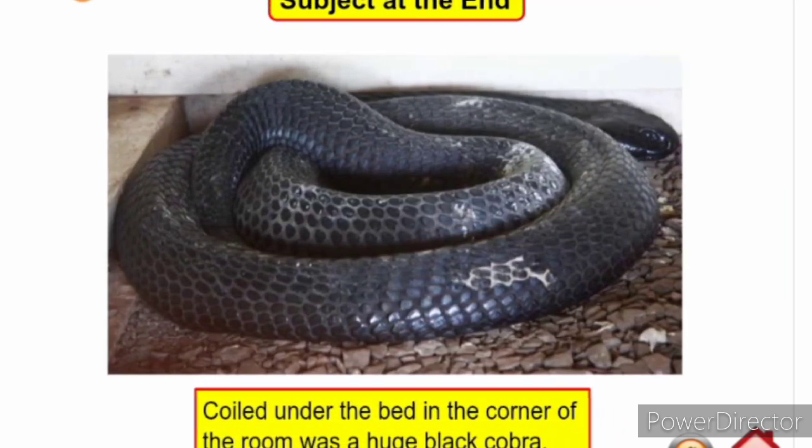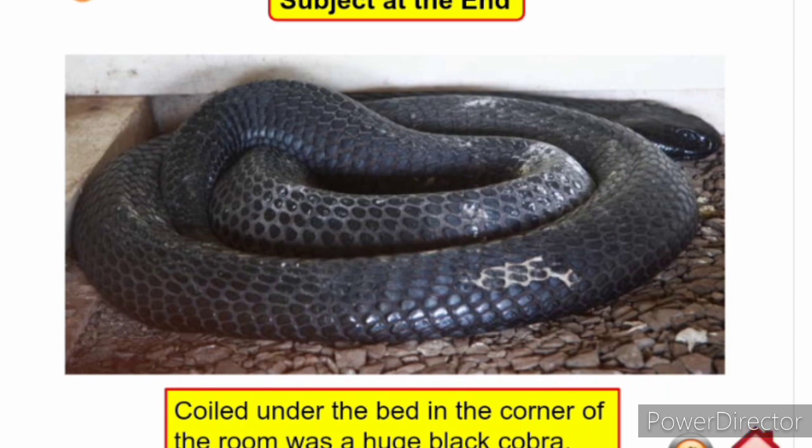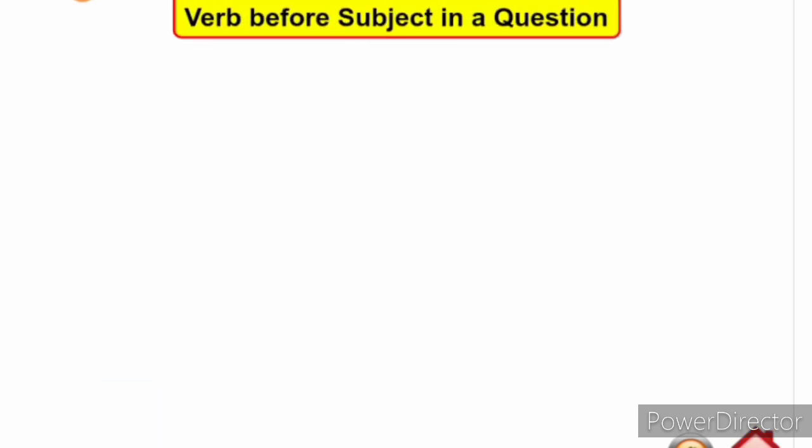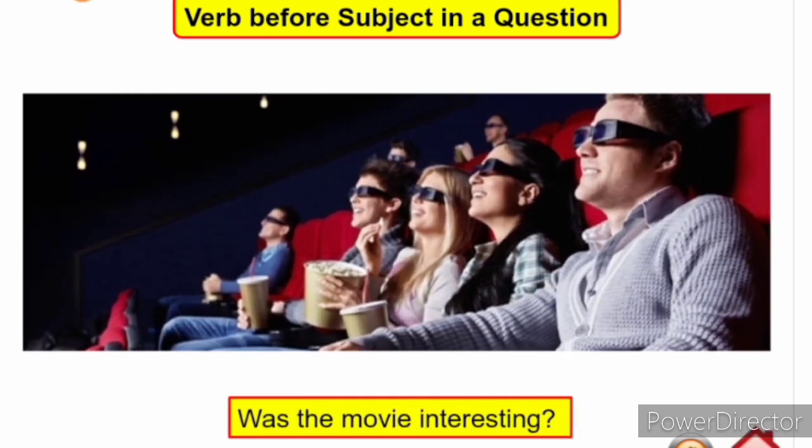Subject can be placed even at the end of the sentence. Coiled under the bed in the corner of the room was a huge black cobra. Verb may appear before the subject in a question. Example, was the movie interesting?